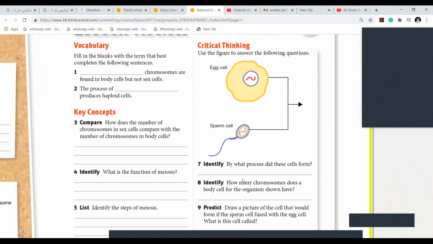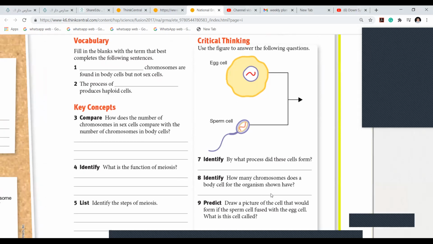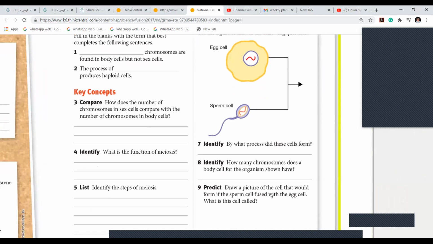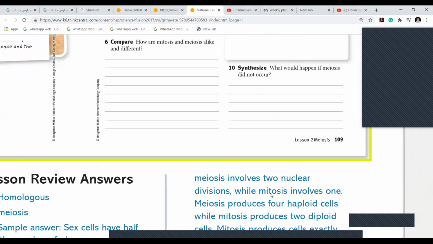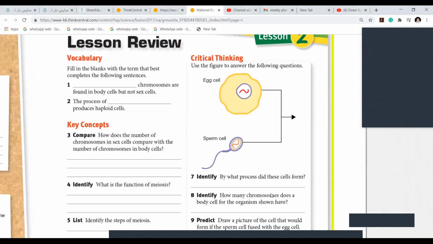Anyways, girls, then we have egg cell and sperm cell gives you which kind of cell? Zygote. By what process does this cell form? Meiosis. How many chromosomes does a body cell for the organism shown have? How many chromosomes do we have, girls? 46 and pair 23.